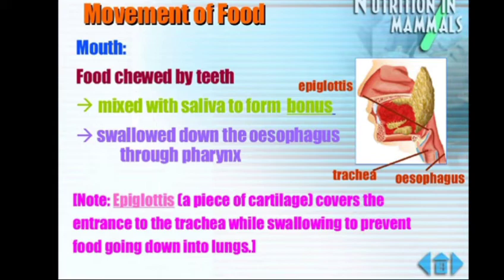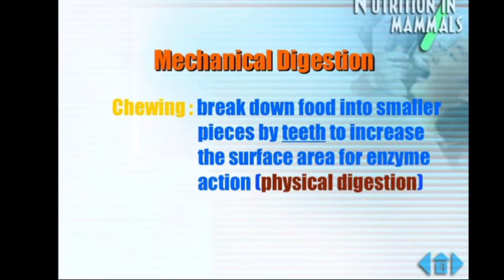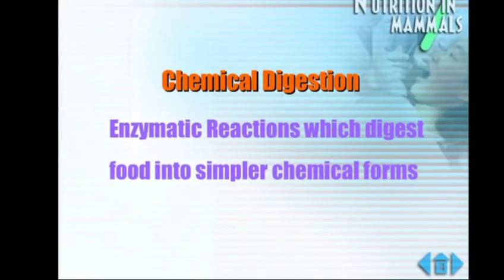Now, continuing with the same. We studied the mechanical digestion which occurs in the mouth by the action of chewing, which is a physical digestion. Then we studied the chemical digestion, which occurs due to enzymatic reactions. So we are going to study the chemical digestion. Now the question comes, where is the food actually digested?